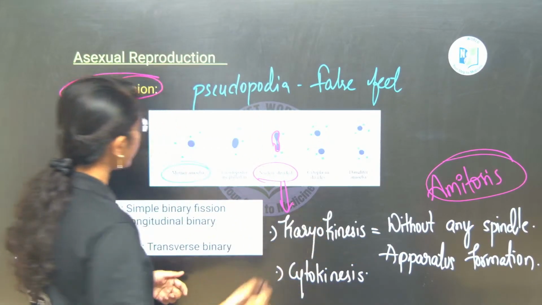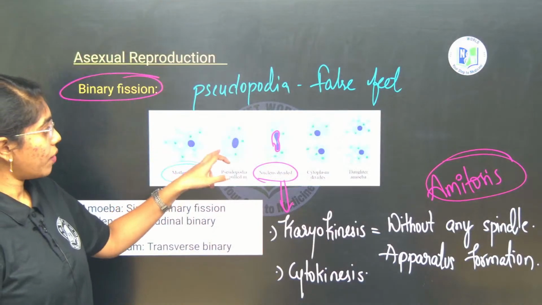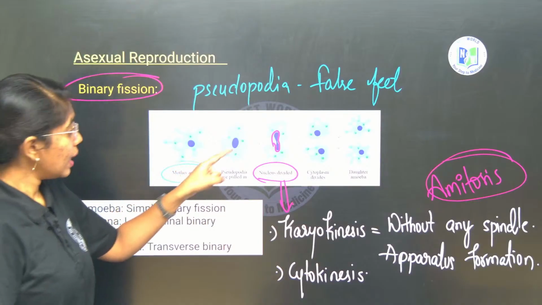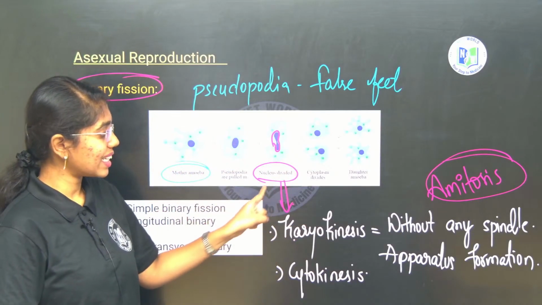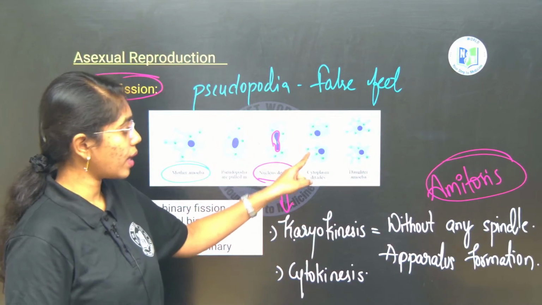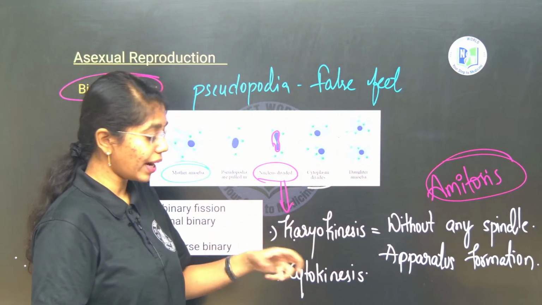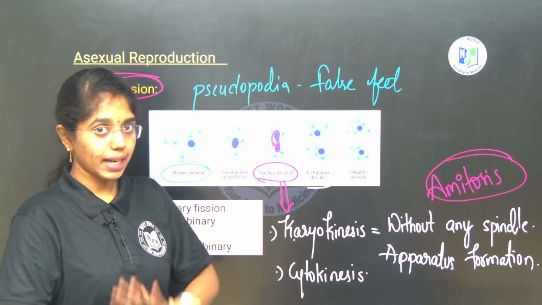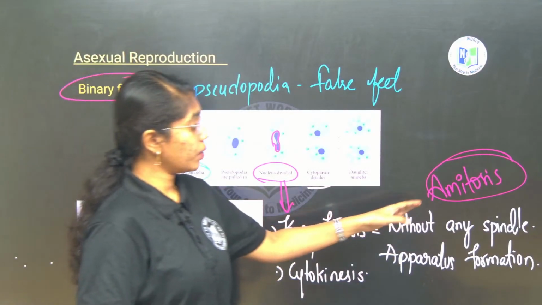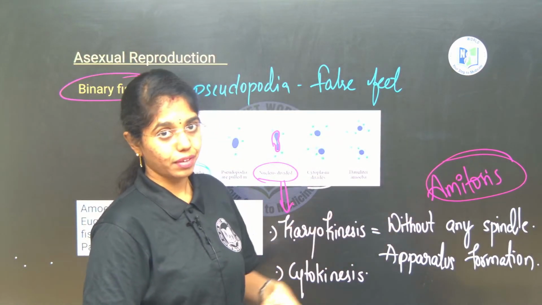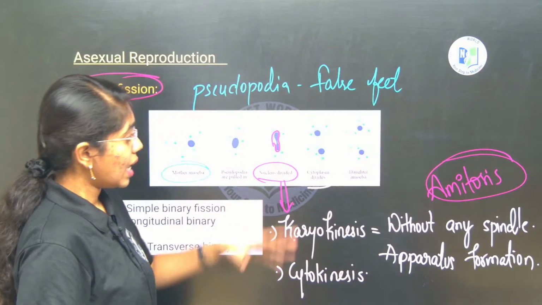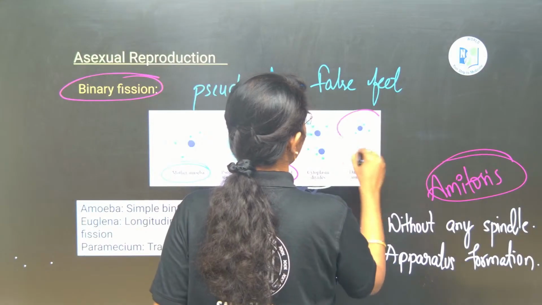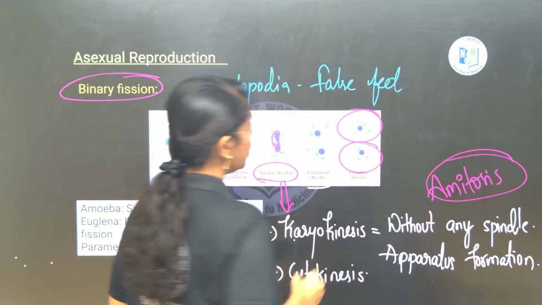So here first what happens? For mother amoeba, the pseudopodia or false feet will be pulled in, then karyokinesis occurs, that is the nucleus will divide, and then cytokinesis occurs, that is the cytoplasm will divide, just like that, without any involvement of spindle apparatus formation. That is why you address this process of division as what? Amitosis. And then two daughter amoeba will be formed here.